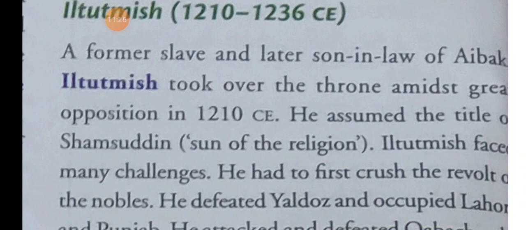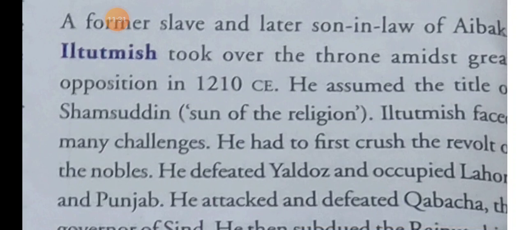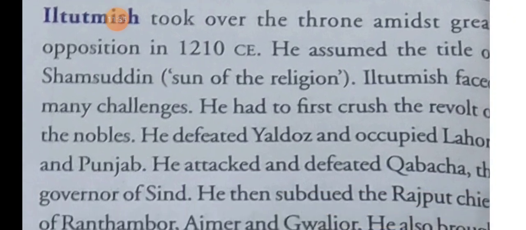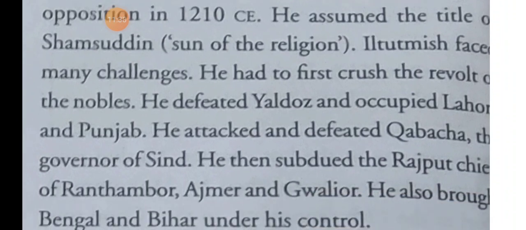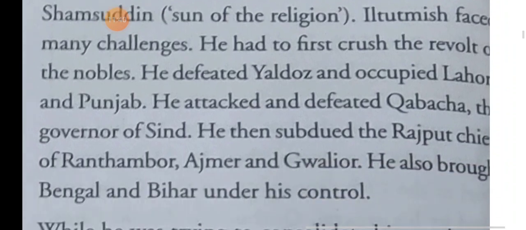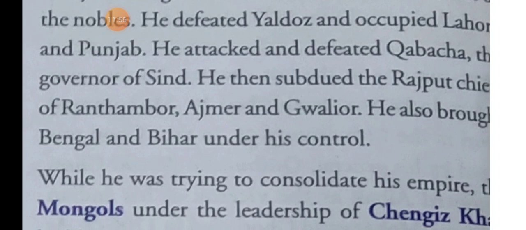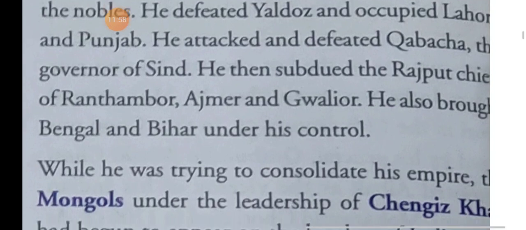Iltutmish also faced many challenges, and he first had to crush the revolt of the nobles. So he defeated Yaldos and occupied Lahore and Punjab, and he attacked and defeated Quabcha also. Quabcha was the governor of Sindh, and he then subdued the Rajput chiefs of Ranthambore, Ajmer and Gwalior.